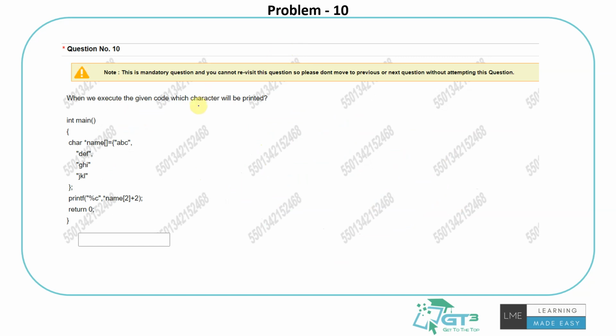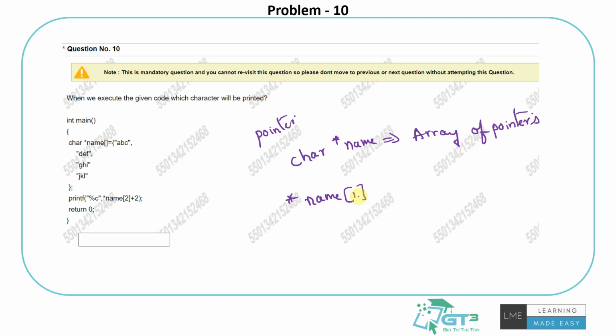So when we execute the given code, which character will be printed? So they are using a pointer array, right? Basically, star name basically means it's a pointer array. So what is char name? It's basically nothing but an array of pointers which will be pointing towards the characters, right? Like they will be storing, they will be pointing towards the characters. So whenever I do star of name of 1, for example, or rather name of 0 maybe, for example, I'll tell you, this will be taking up A.